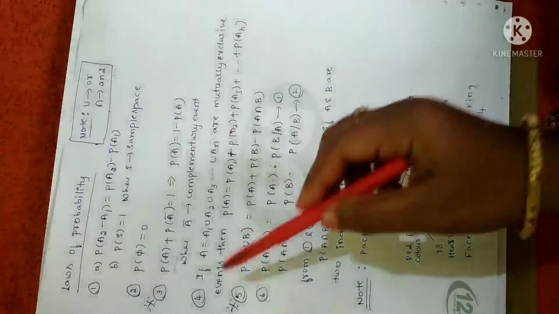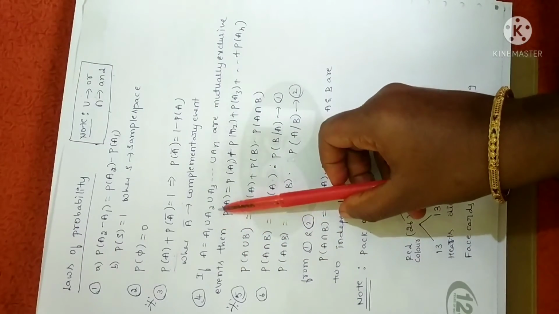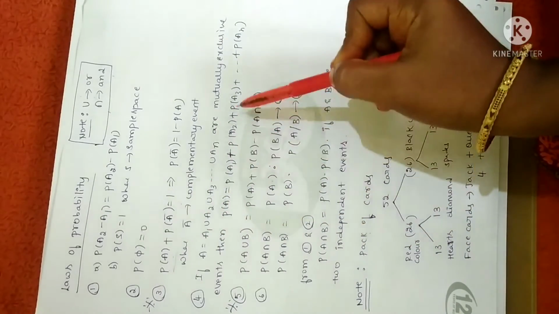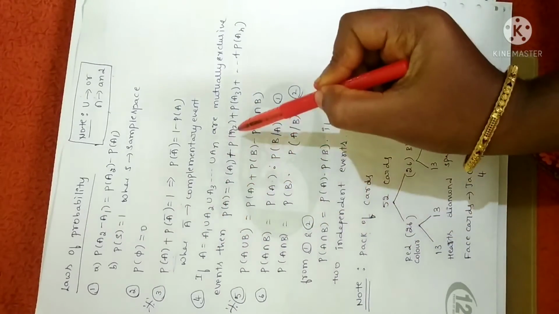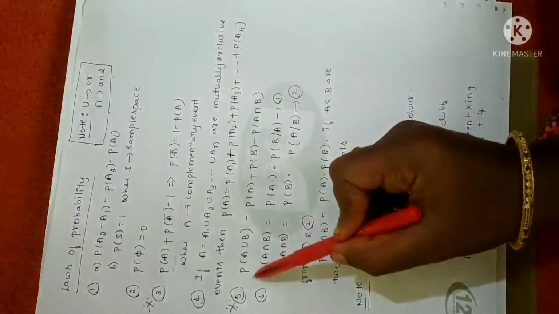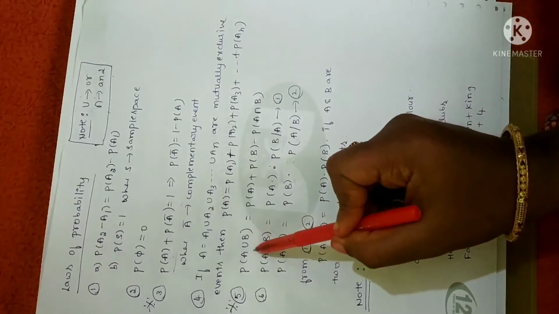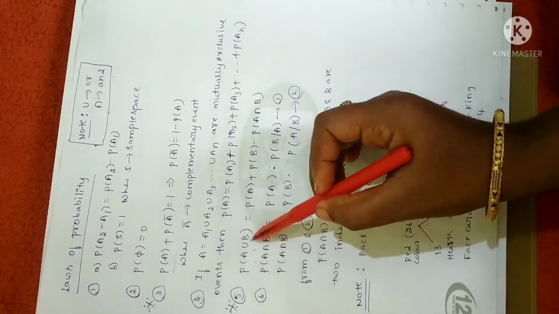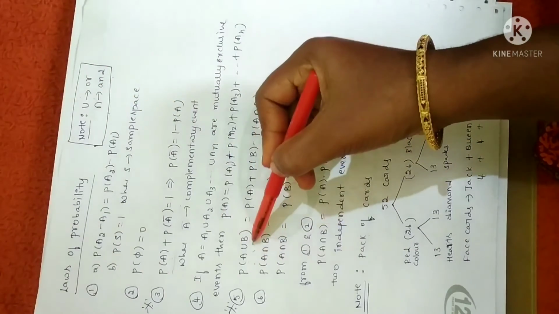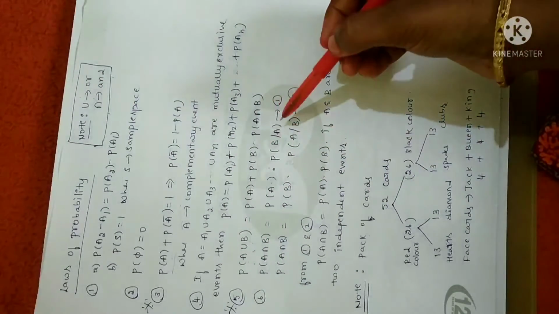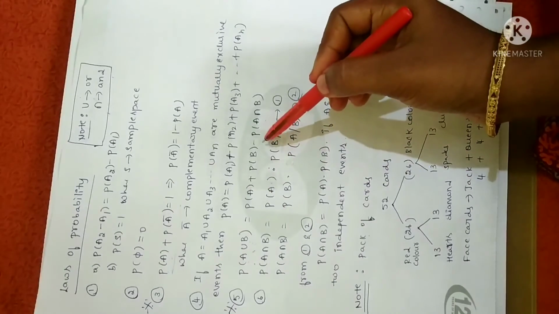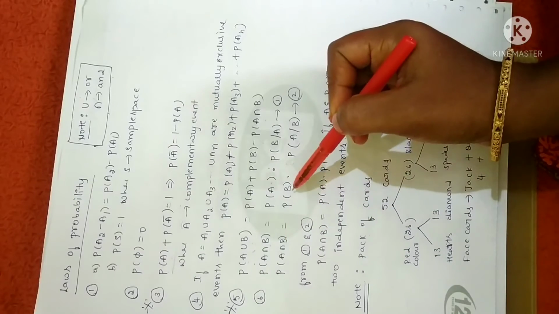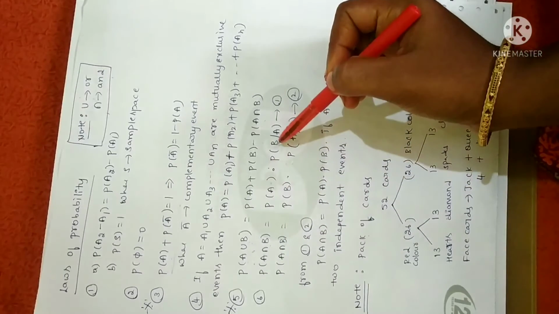You just memorize this. Next one, if we have mutually exclusive events, n number of events, if you apply probability for that, union will become plus. So probability of A1 plus probability of A2 plus probability of A3. Fine. Fifth property, it is a very important property as we use this, and the third property, in solving the problems. So whenever you have probability of A OR B, as I said, union is none other than OR. If they ask you to find A or B, you have to use this formula. So remember this formula, and further A intersection B is given by this formula, and again A intersection B is given by this relation.